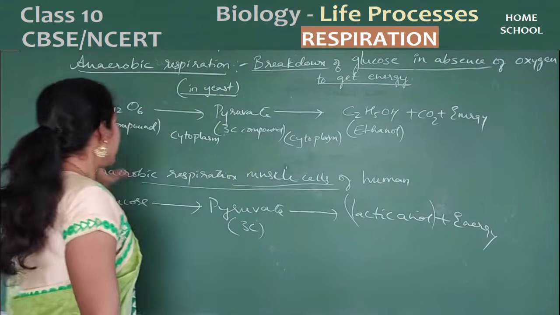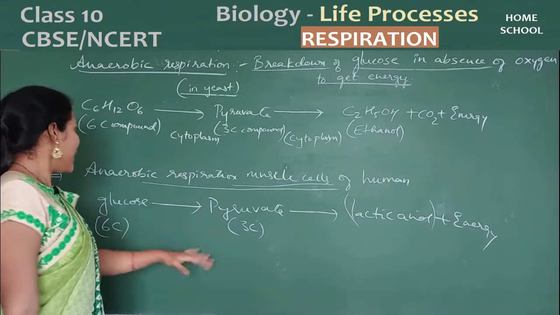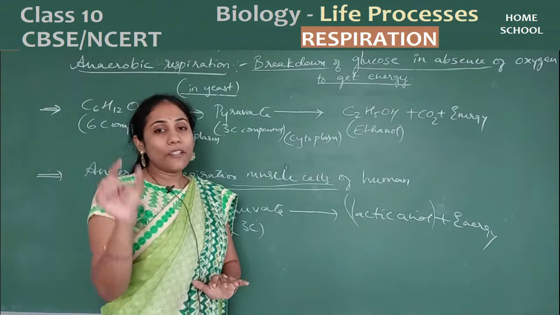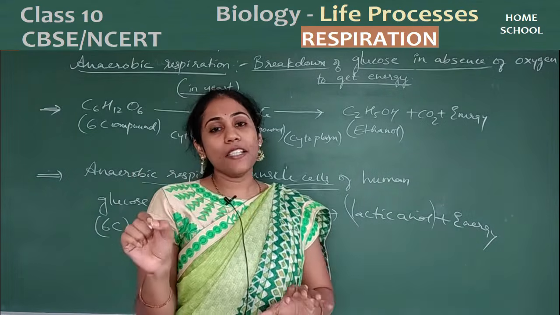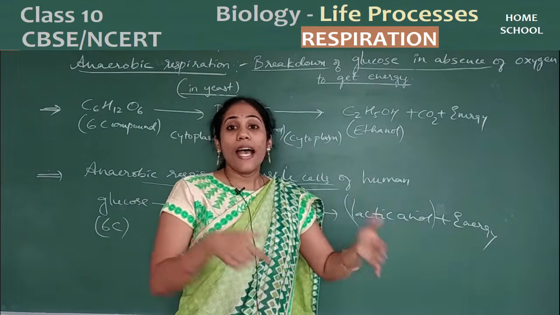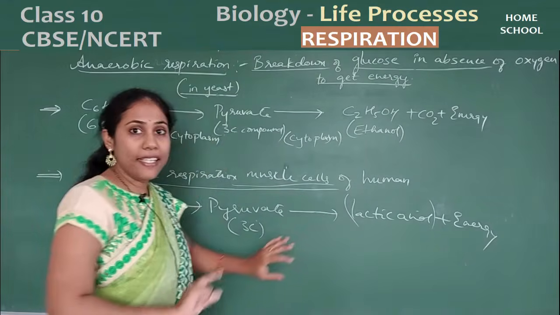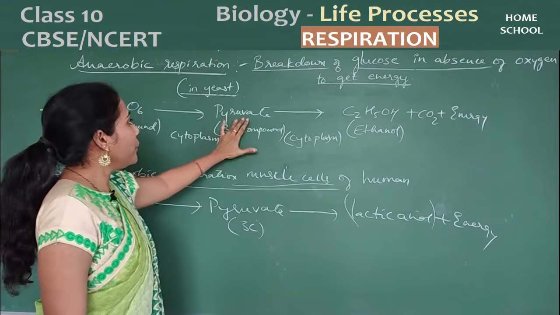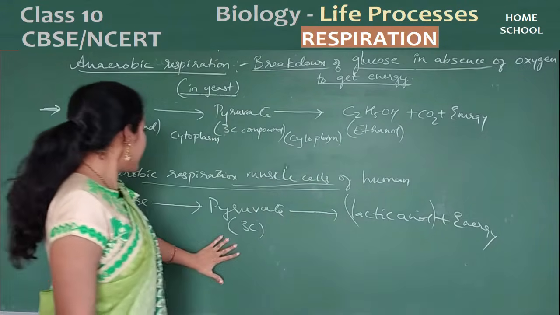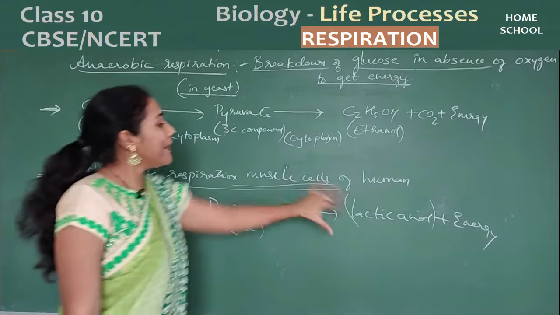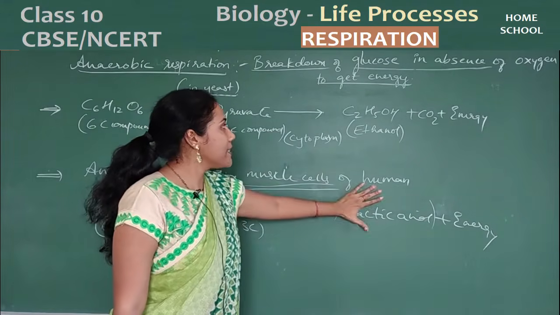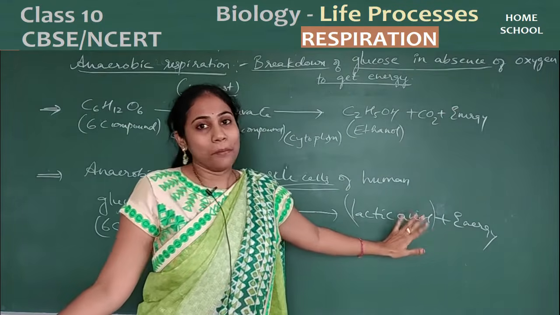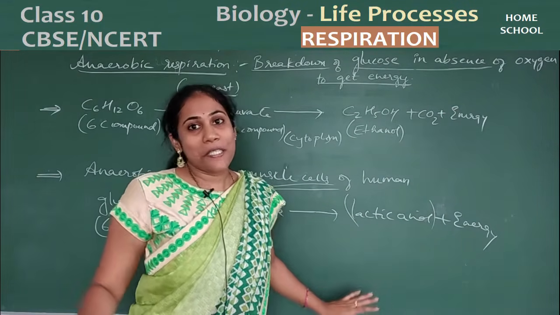So these are the different pathways of breaking down of glucose you have to remember. Aerobic respiration happens in all animals. Anaerobic respiration can happen in 2 ways. The first way is like in the yeast: glucose to pyruvate, pyruvate to ethanol. In the second way, glucose to pyruvate, pyruvate to lactic acid. Where does this happen? Muscle cells. Where does the other happen? Yeast. In every case, you get energy. That's common because that is the main intention of respiration.